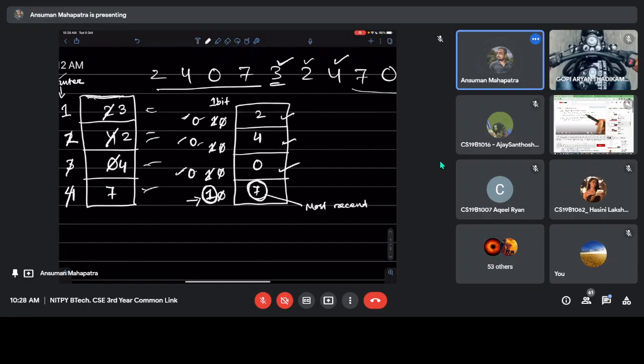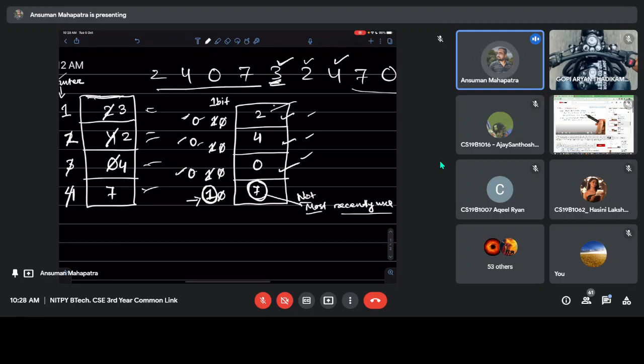This is the most recently used page. And which are not most recently used? This and this. So that's why the algorithm is called not most recently used. So when 3 will come, it depends upon our algorithm.